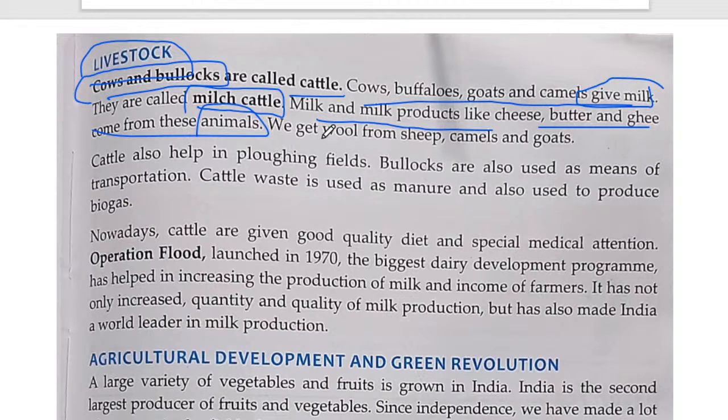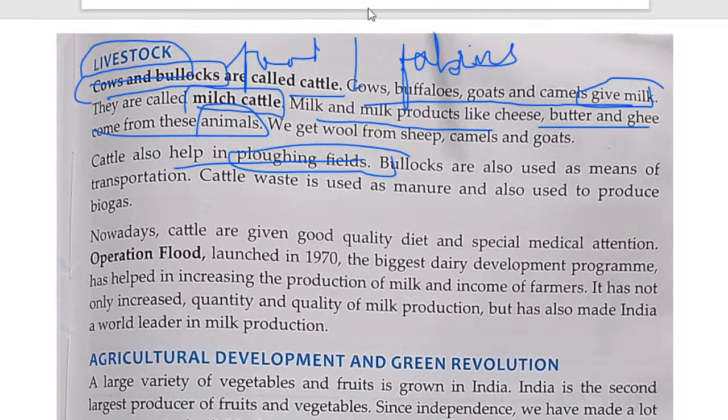Everybody knows that. Not only food items, even fabrics come from animals. Fabric like wool comes from animals. Cattle also help in plowing the field. You might have heard the name of ox. That ox is used for plowing the field, and not only ox, bullock also.